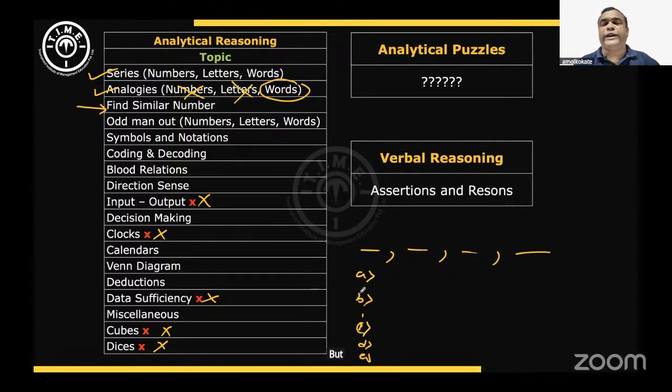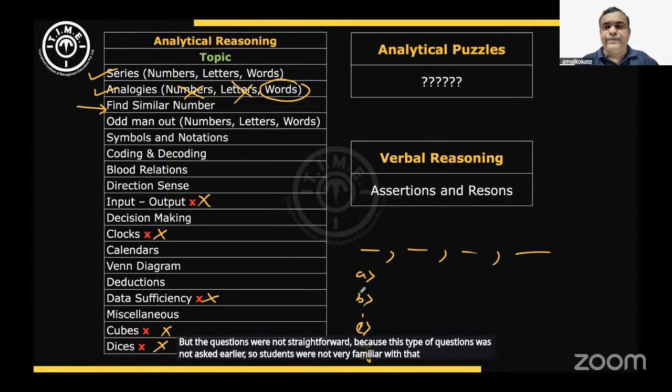But the questions were not straightforward because this type of question was not asked earlier, so students were not very familiar with that type of question. Students didn't understand what the meaning of the question was, first of all. Some of them were checking for a series, but as it is a similar, it's more about analogy, so you should not look for the series part over there.